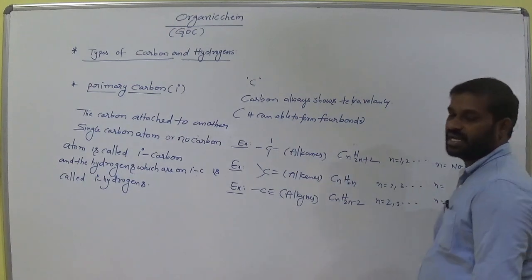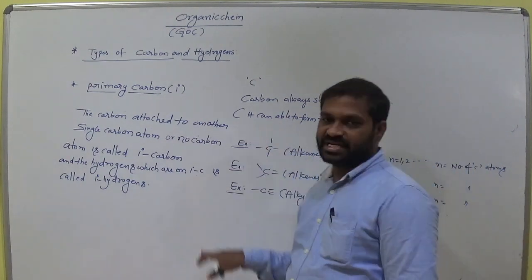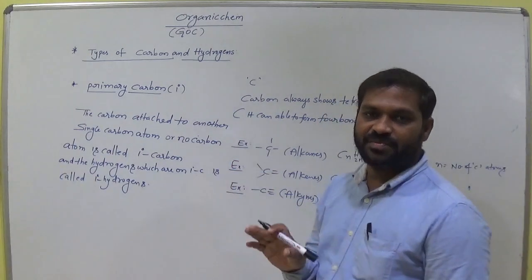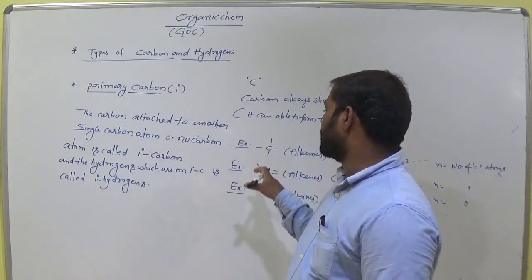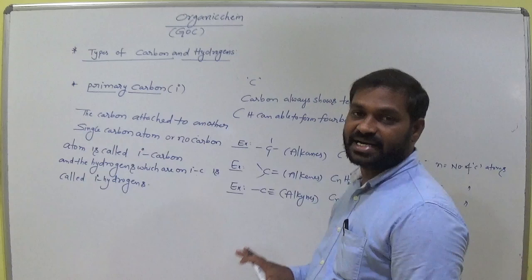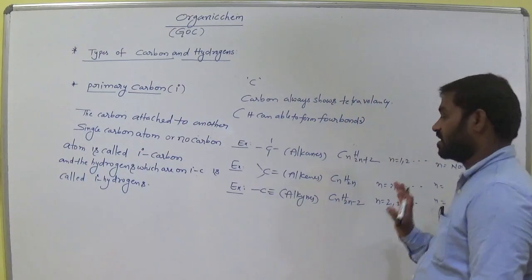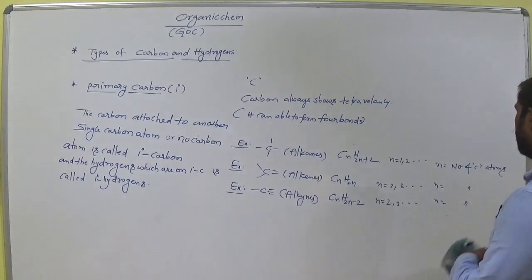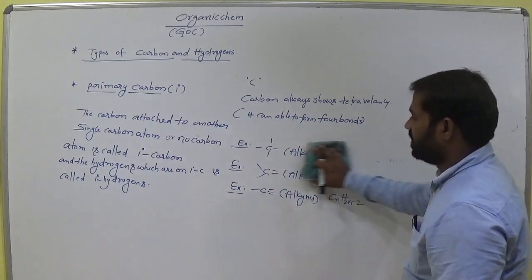You should remember, wherever the carbon is present in organic compounds, it must satisfy tetravalency. Tetra means 4 bonds around the carbon. Remember this.